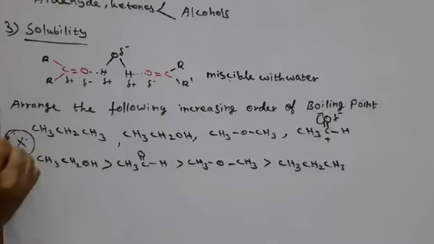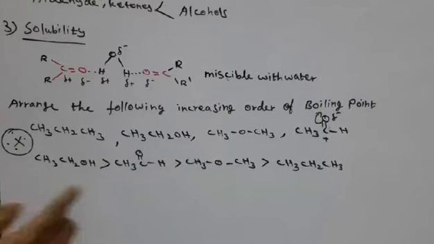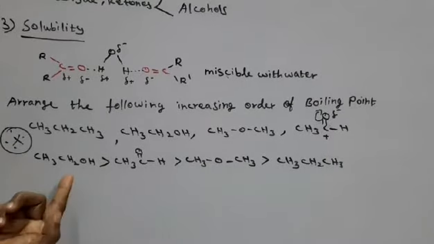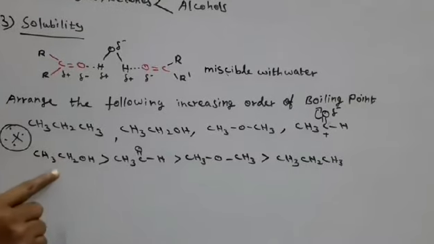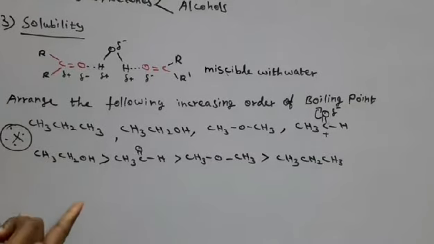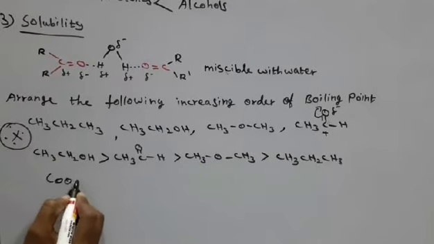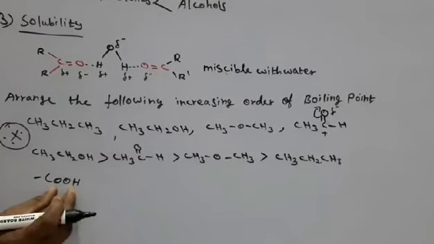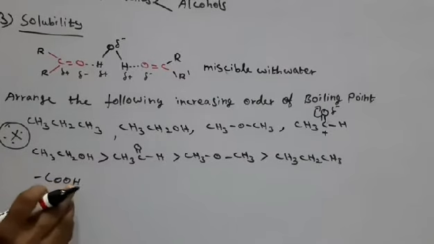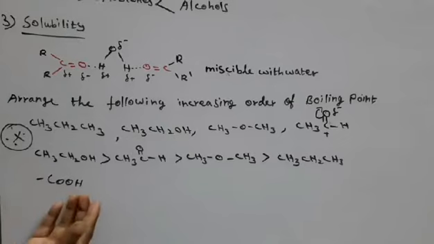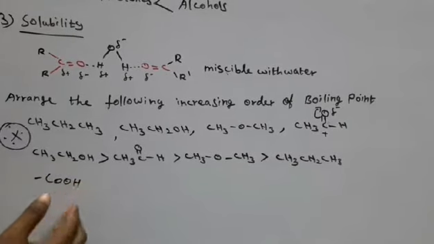Next we are going to study the carboxylic acid group. Compared to alcohol, carboxylic acid has a higher boiling point, because of the COOH group, extensive intermolecular hydrogen bonding is present, and in the vapor state it also gets dimerized.